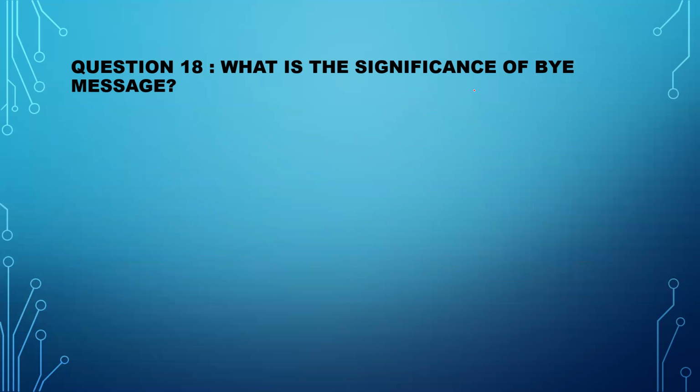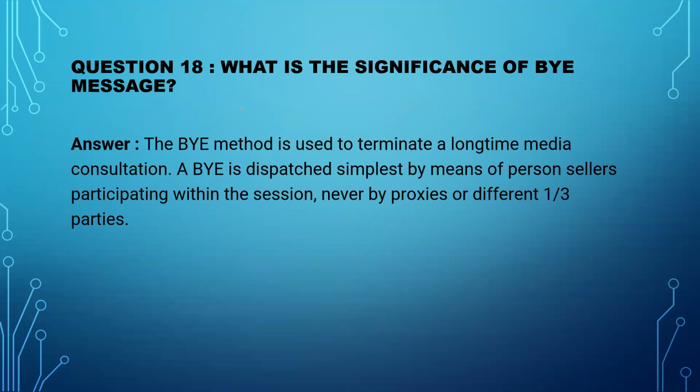The next is, what is the significance of BYE message? Or you will get a question like, what's the response of BYE message, if somebody is asking basic questions. So what is the significance of BYE message? The BYE method is used to terminate an ongoing media session. Like if you are on a call with one of your friends and you want to terminate it, then there is a BYE message.